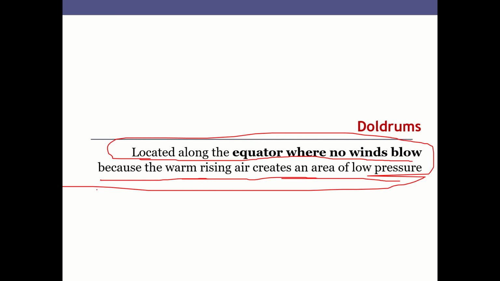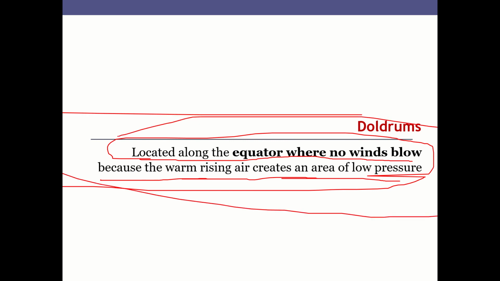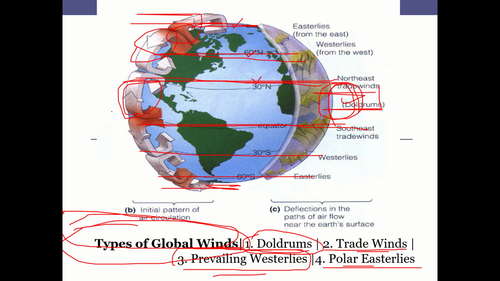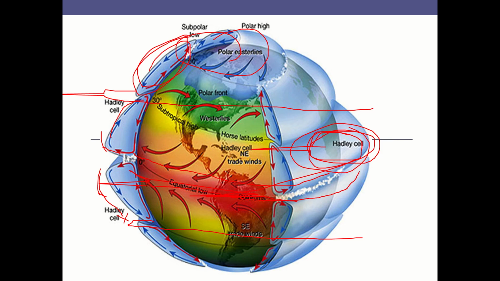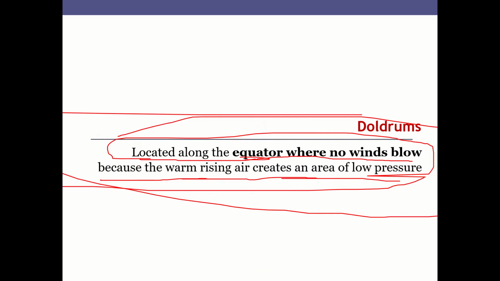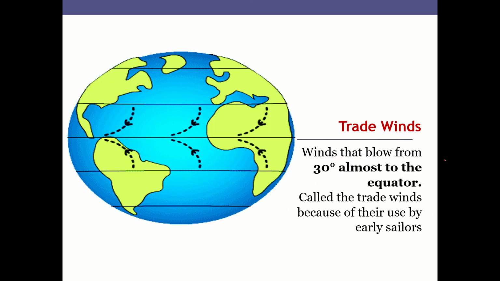So the first kind of global wind that we can understand is doldrum, that occurs at the equator, because of the kind of phenomena that occurs here: heating up of the surface and, because of the low pressure, the air being sucked up and getting deflected. The second type of wind is called trade winds.